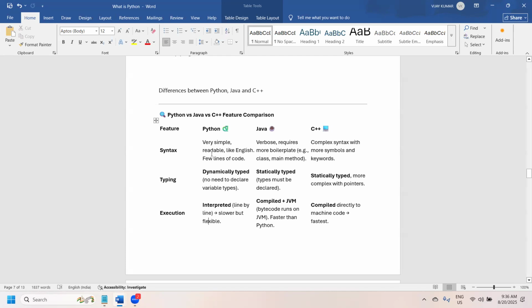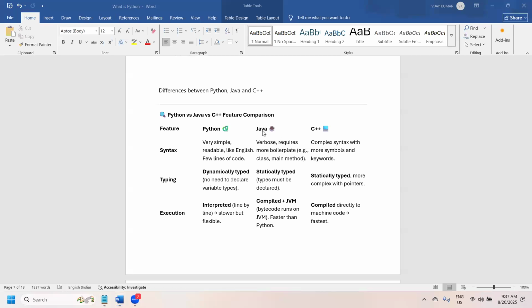Similarly, Python is also the same. The syntax is very simple, readable like English, with few lines of code. Even for large scale activities, a few lines of code are sufficient.